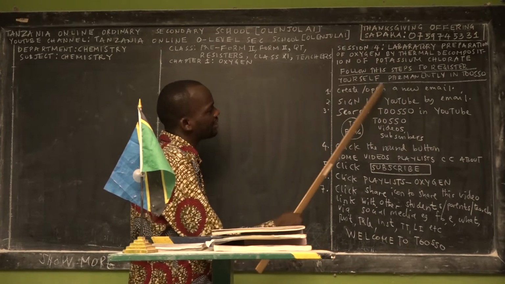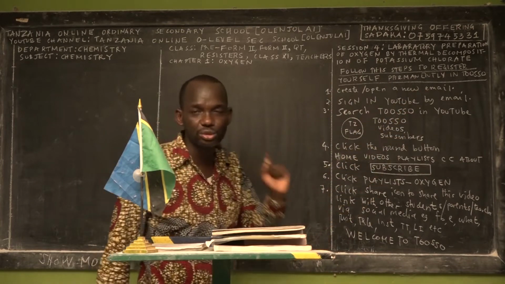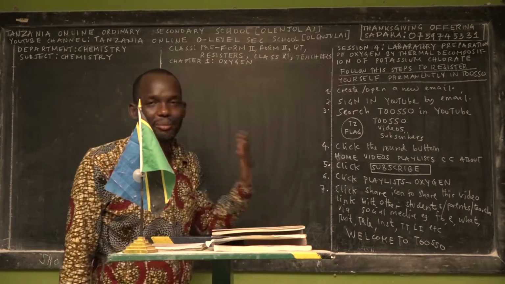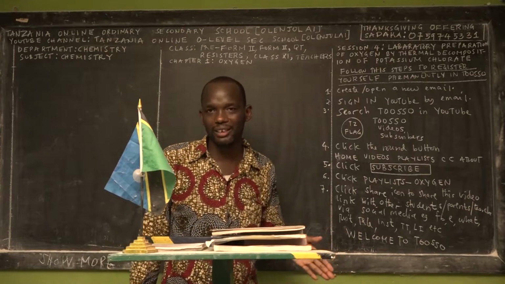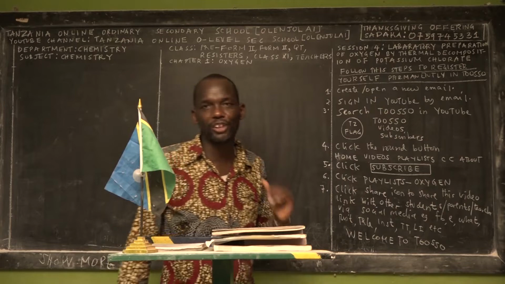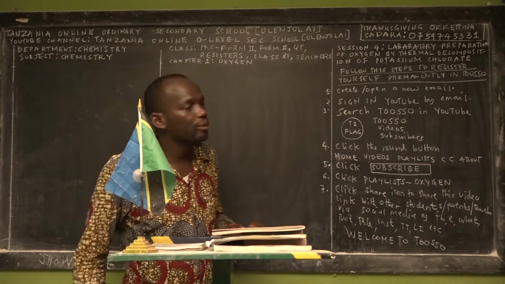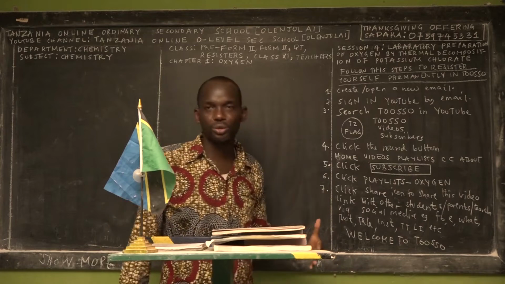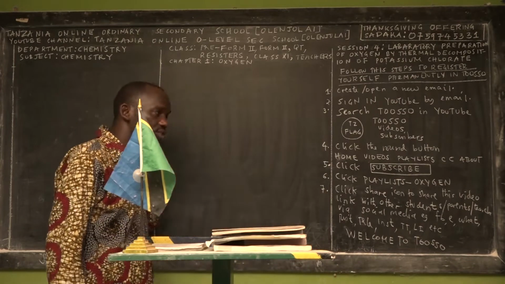The first step, we ask you to create or open a new email in the Google search engine. Just write, how can I create a new email? It can be either a Yahoo email or a Gmail. The second step, we ask you to sign in to YouTube by using the email you've created or the one that you had. When you are signed in to the YouTube platform, we'll ask you for your username and password, so you have to remember.